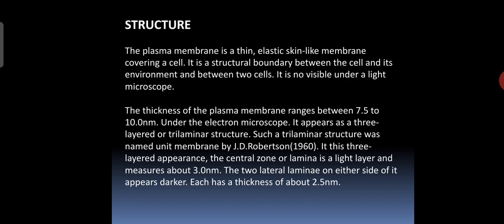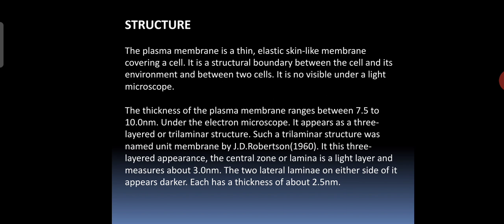The structure of the plasma membrane is a thin, elastic, skin-like membrane covering a cell. It is a structural boundary between the cell and its environment and between two cells. It is not visible under a light microscope. The thickness of the plasma membrane ranges between 7.5 to 10 nanometer under the electron microscope. It appears as a three-layered, or trilaminar, structure.